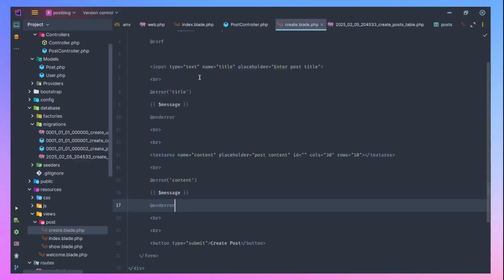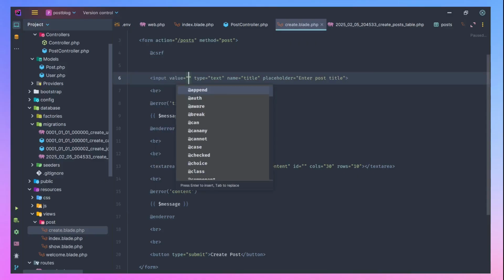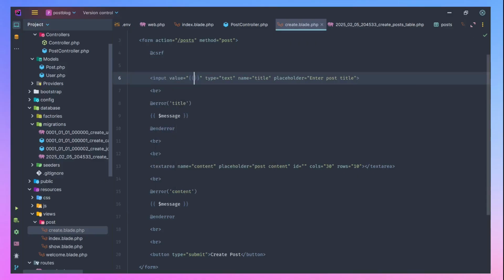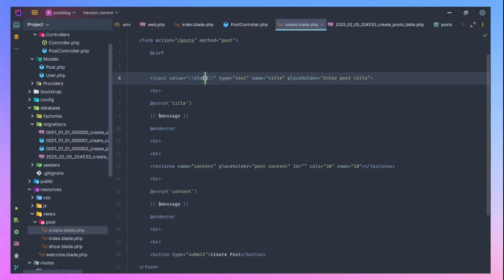So you come back to your input here. You can say value, then say old. That is, you are tapping into the old value, the previous value. Let's say title. That is, I want the value to be whatever I filled in this field previously.